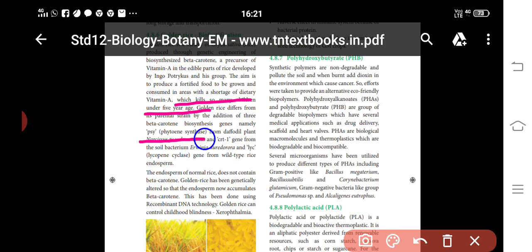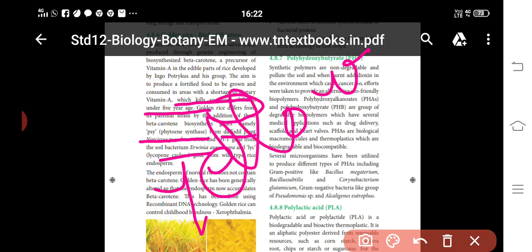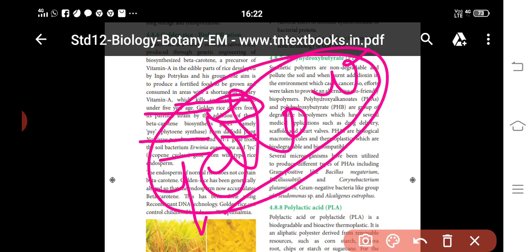That is the biosynthesis. First the psy gene, next the daffodil plant, Narcissus pseudonarcissus crtI, and next the soil bacterium Erwinia uredovora. That is in the wild type of the rice endosperm. It produces rice that is yellow in color, and because of that it is called golden rice. It is different from normal rice.